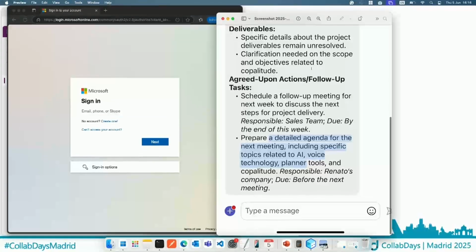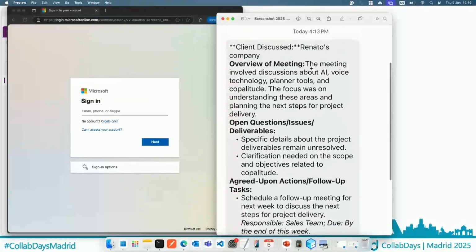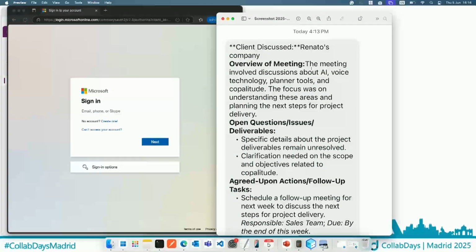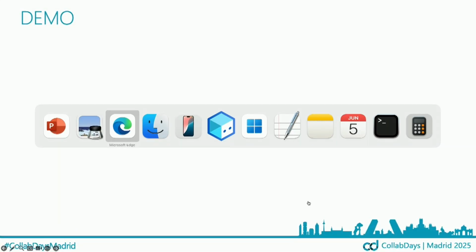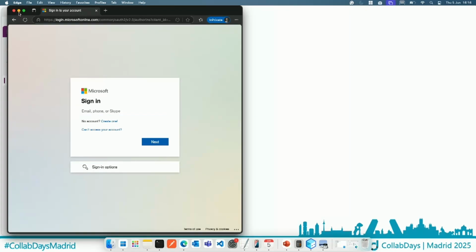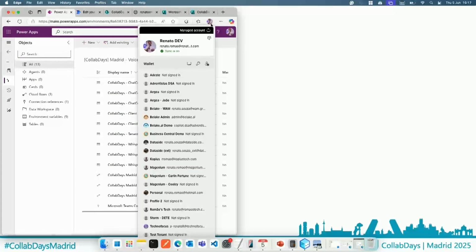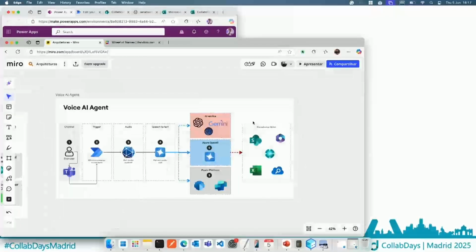And also in this case, I was using simple text by using Markdown. But if I want to use adaptive cards, I can connect with adaptive cards, send a list to the users, and the users can click on the button and basically take some actions like send a meeting or create the items or anything else. So let me show the architecture behind the scenes, and then I explain each tool that I was using.